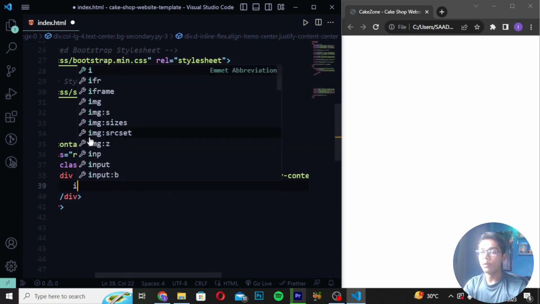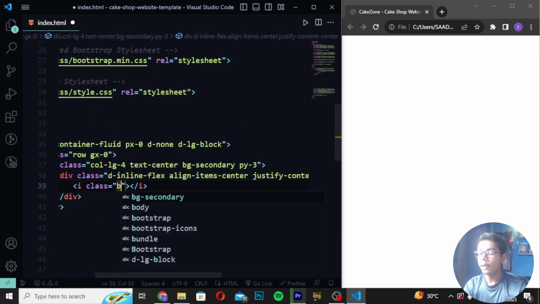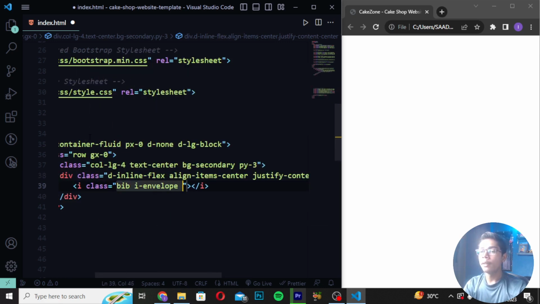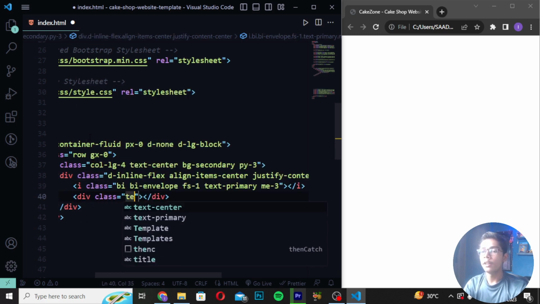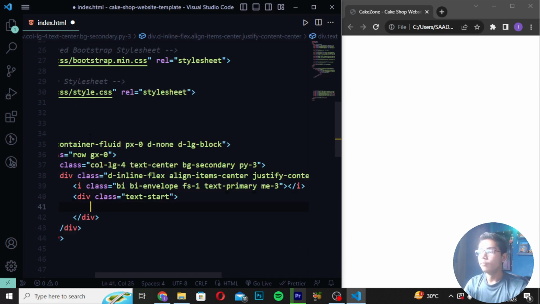So here I will be now moving down and creating an i tag with class bi bi-envelope. Then you have to give a space and write fs1, then text-primary, and after that write v3 like this.